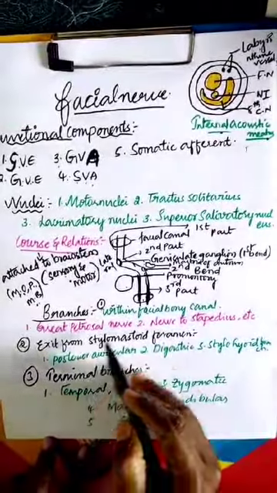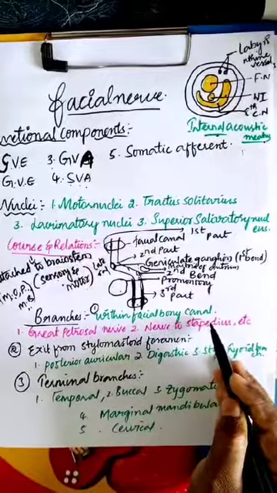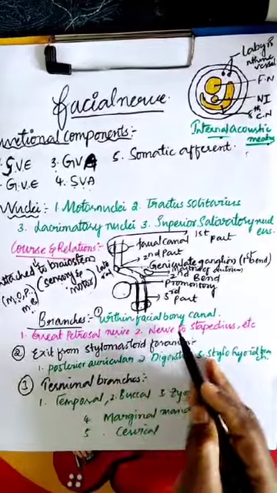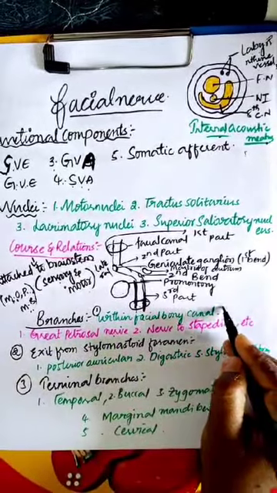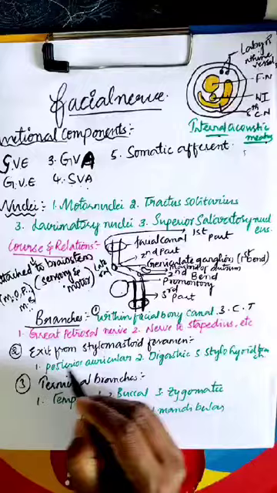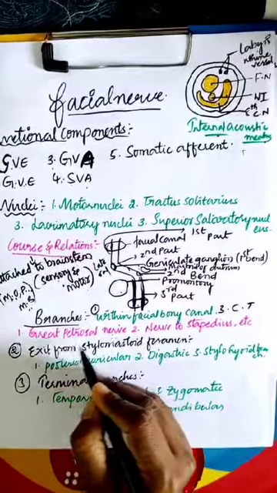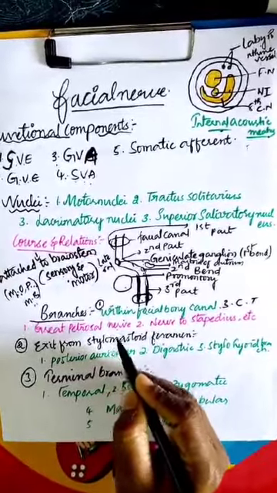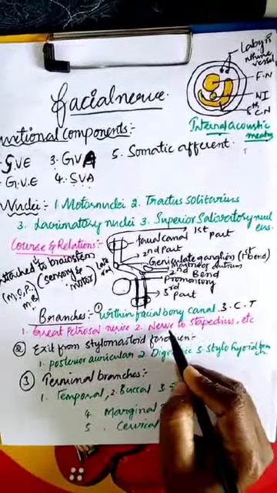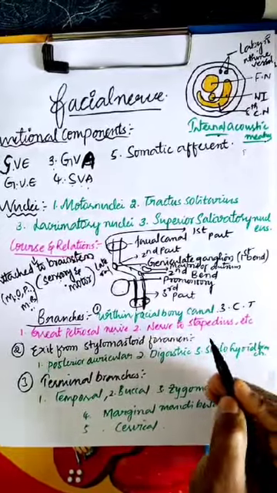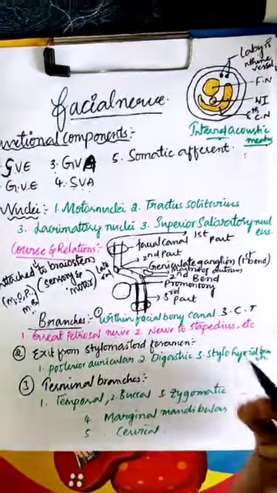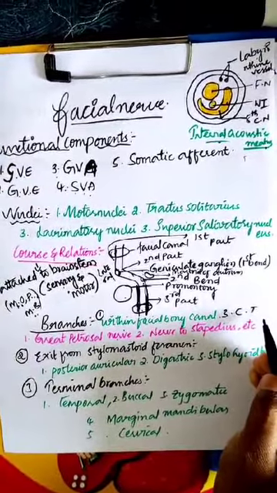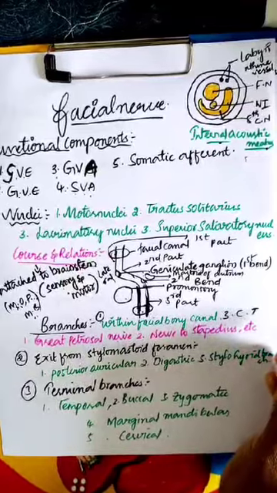The first branches arise within the bony facial canal. It gives three branches: the greater petrosal nerve, the nerve to stapedius, and the chorda tympani. The greater petrosal nerve performs a major function. It joins the deep petrosal nerve to reach the lacrimal gland. The nerve to stapedius passes to the stapedius muscle, and the chorda tympani supplies the sensation of taste to the anterior two-thirds of the tongue.